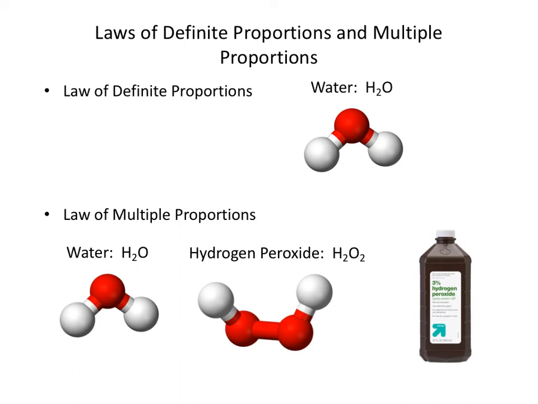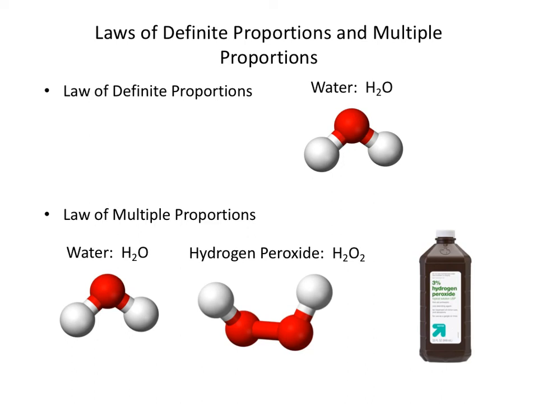And then the law of definite proportions and law of multiple proportions, that's largely covered by the 4th postulate in Dalton's atomic theory. Right, he said that a compound is defined by the number of atoms that make it up. And we now know it also depends on exactly how they're connected. But water has the chemical formula H2O, meaning there are 2 hydrogen atoms and 1 oxygen atom. It doesn't matter if we find water from New York State, or California, or China, or Mars, or Jupiter, or in some other solar system, it will always consist of 1 oxygen atom and 2 hydrogen atoms. And so that's why the ratios of the elements are always the same.